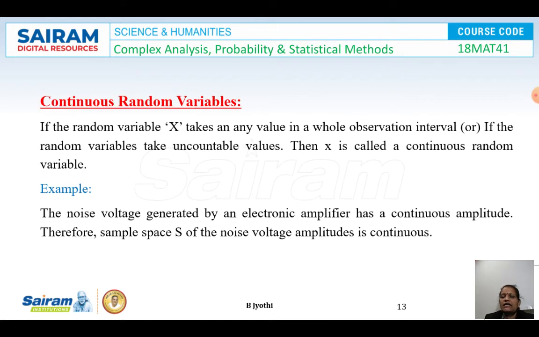Next comes the continuous random variable. If the random variable X takes any value in a whole observation interval, or if the random variable takes uncountable values, then X is called a continuous random variable. Example, the noise voltage generated by an electric amplifier has a continuous amplitude. Therefore, the sample space S of the noise voltage amplitudes is continuous.